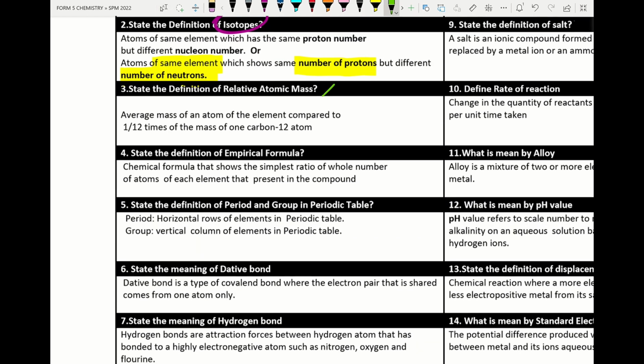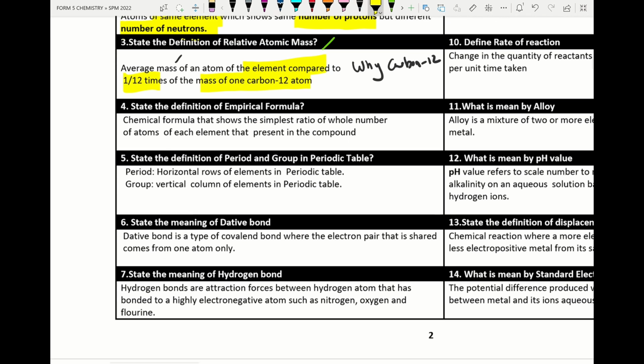Number 3, the definition of relative atomic mass: the average mass of an atom of an element when compared with 1/12 times the mass of one carbon-12 atom. Please study why carbon: carbon-12 is used as the standard atom. We move on to the next part, empirical formula: the chemical formula that shows the simplest ratio of the number of atoms of each element present in a compound.